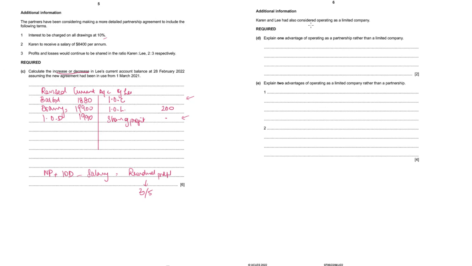Karen and Lee had also considered operating as a limited company. Explain one advantage of operating as a partnership rather than a limited company. Well, if you have a partnership, some advantages are that you can have your financial statements not disclosed because you can have it private, because there's no requirement for a partnership to publish their accounts. But for limited company, if they raise funds from shareholders, from general public, they will have to have published accounts. So this is one advantage.